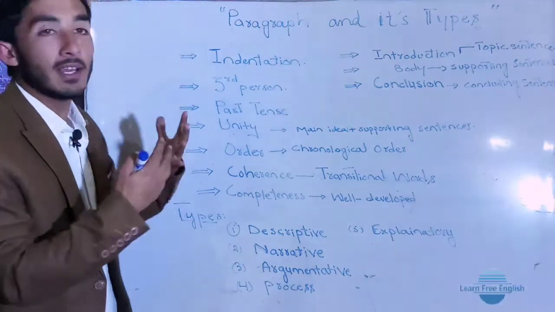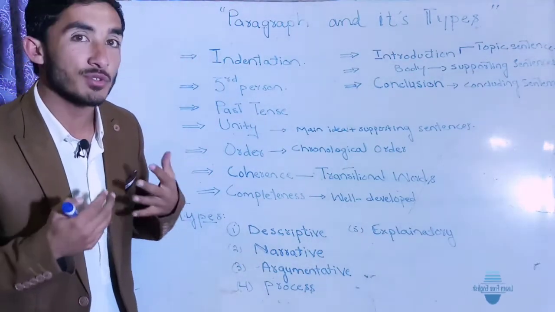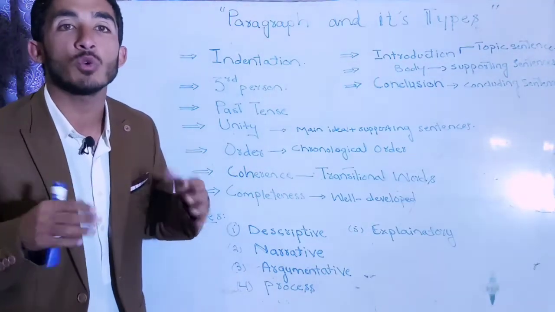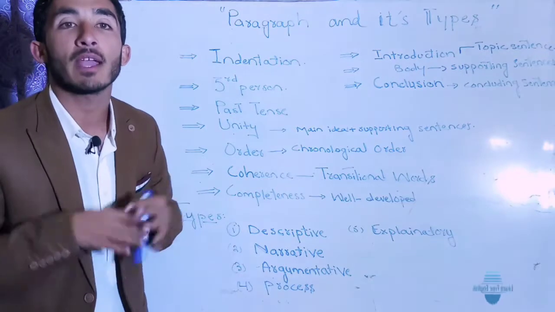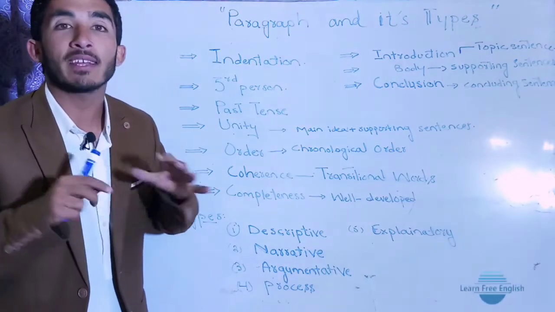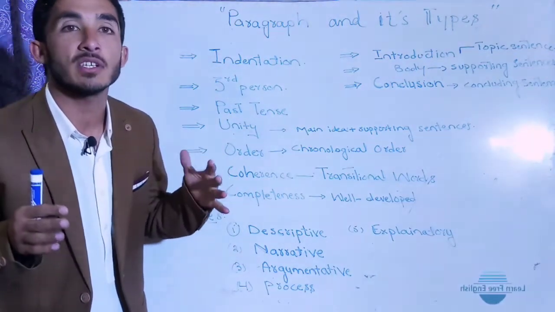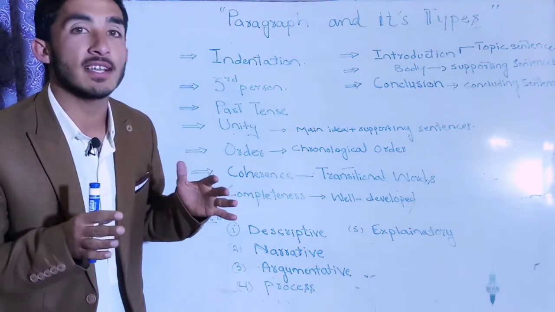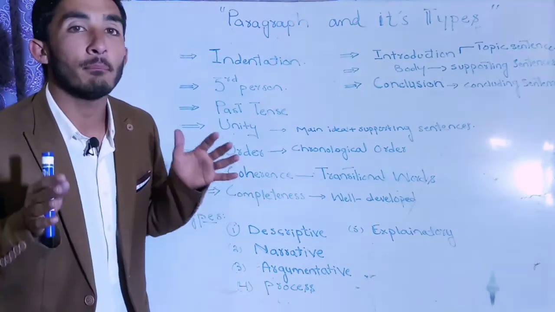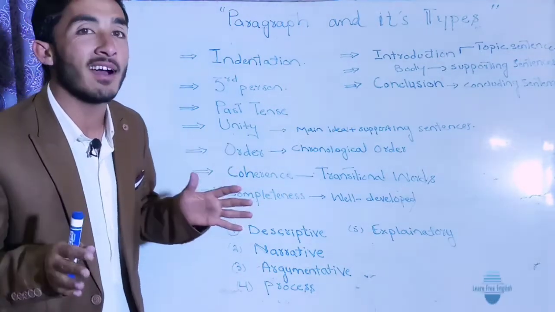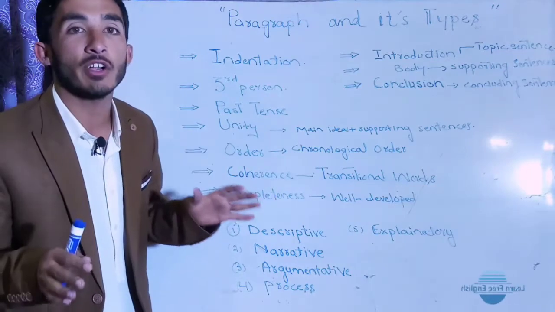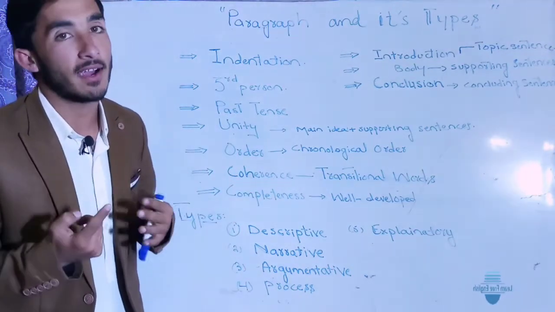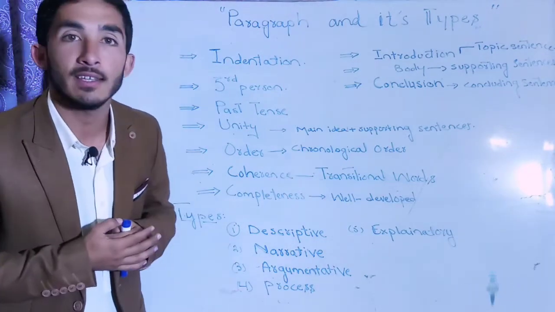So we will work on paragraph writing today and the different types of the paragraph. First of all, let me tell you what a paragraph is. A paragraph is the combination of sentences which discuss only one idea. Got it? So a paragraph is the combination of sentences discussing one main topic, one main idea or controlling idea. Got it? So in paragraph writing, the main thing we have is the controlling idea, on which you are going to write the paragraph.